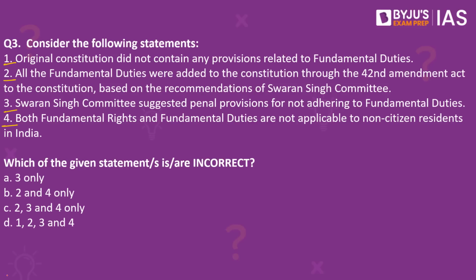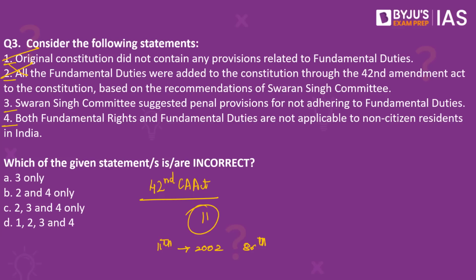When were these 11 fundamental duties added to the Constitution? See, initially, the original Constitution did not contain any provisions that were related to fundamental duties. So, number 1 becomes correct. These fundamental duties were added through the 42nd Constitutional Amendment Act, and this was as per the recommendations of Sardar Swaran Singh Committee. But were all 11 fundamental duties added to the Constitution through the 42nd Amendment Act? No. The 11th fundamental duty was added in the year 2002 by the 86th Constitutional Amendment Act. So statement number 2 becomes incorrect.